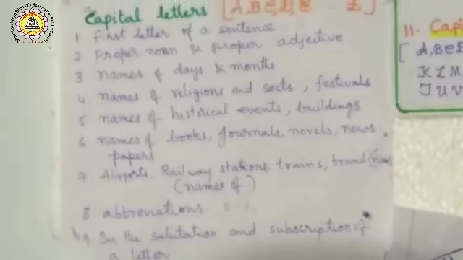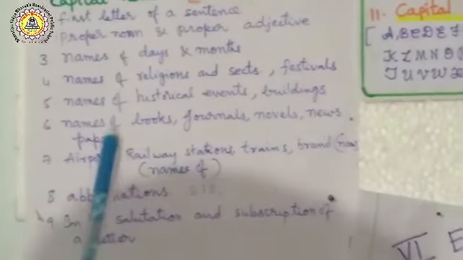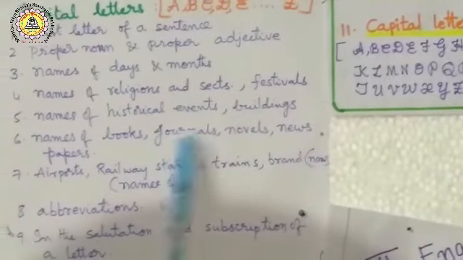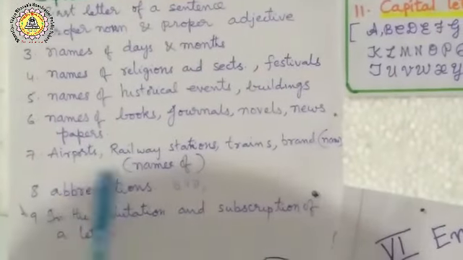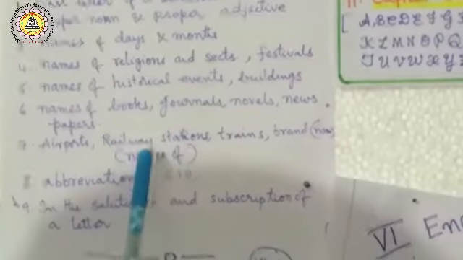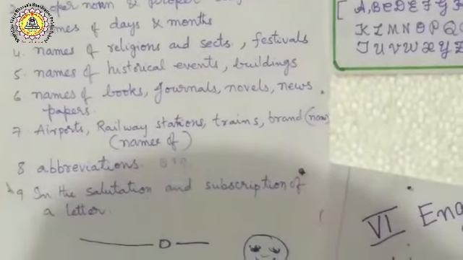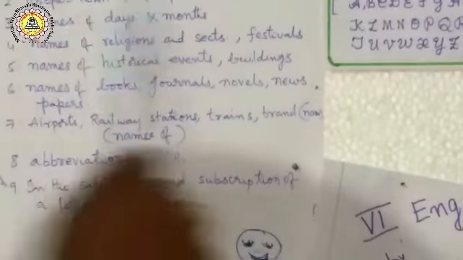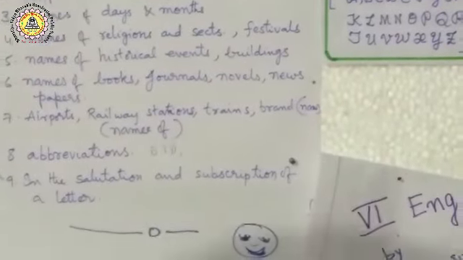Names of days and months, religions and festivals, historical events, buildings, books, journals, novels, newspapers, airports, railway stations, trains, brands and abbreviations. All these things you know very well. Capital letters are very important.